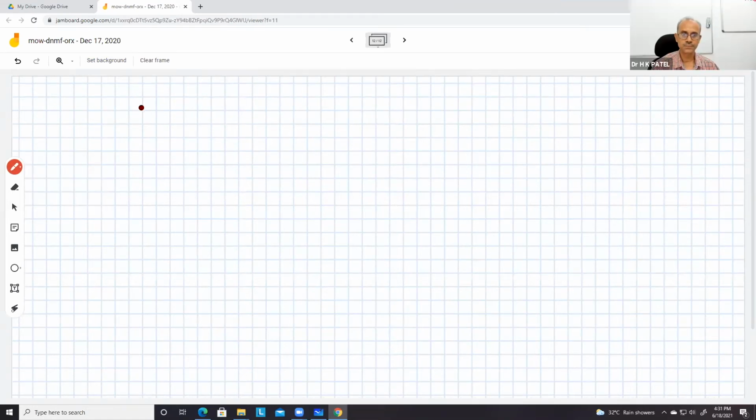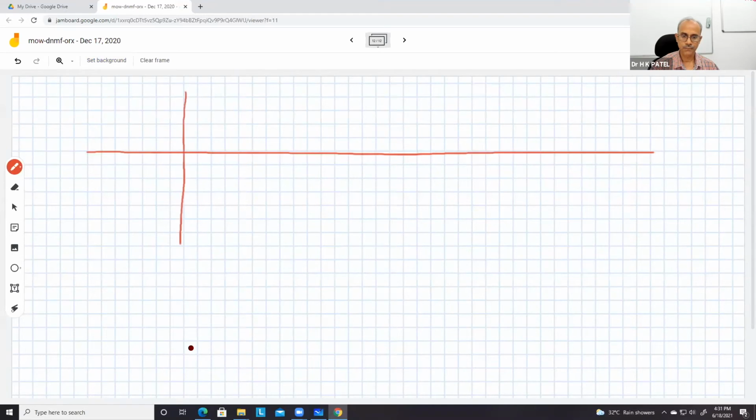So this one. Actually we have to add 3 more rows above this line and 3 more columns here.